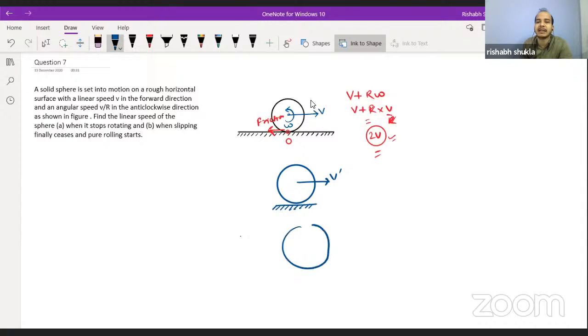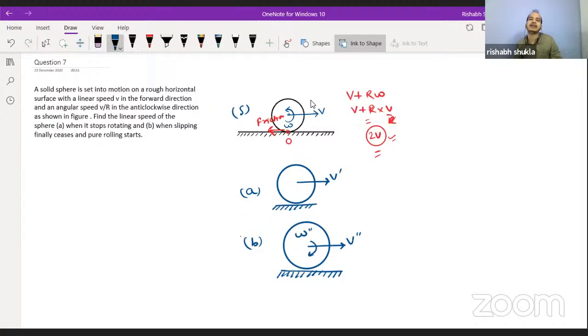And we have another case B, where v double dash will be there, and corresponding to that omega double dash. Why? Because even after reaching condition A, the point of contact will be having some velocity v dash towards right, and the friction will still be acting towards left. From the start to A, and from A to B, the friction will keep on acting towards left.